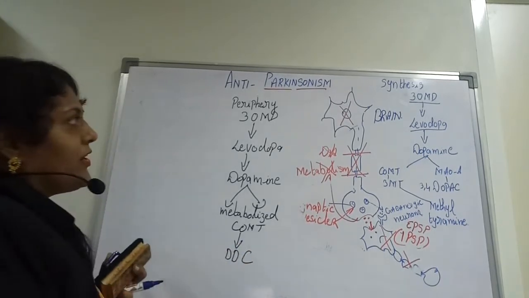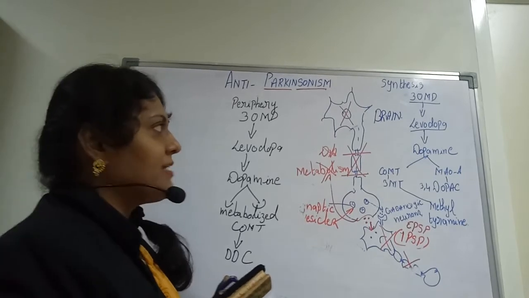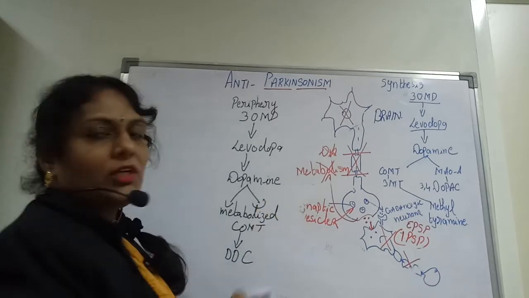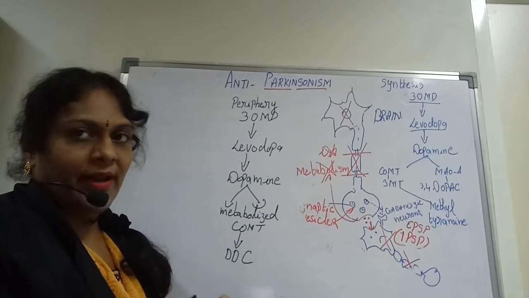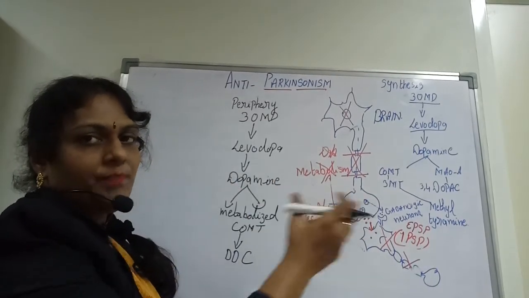So this is the pathway of the periphery, how dopamine is synthesized and metabolized, and this is the pathway which is indicated in the brain. Whatever the compound is, it is the same compound in both periphery and brain, but there is only a little transaction between the periphery and the brain.